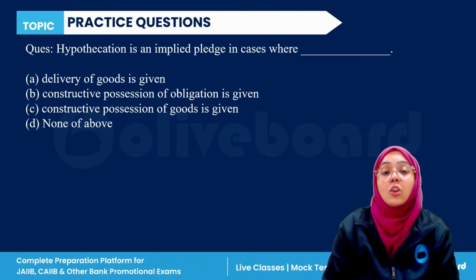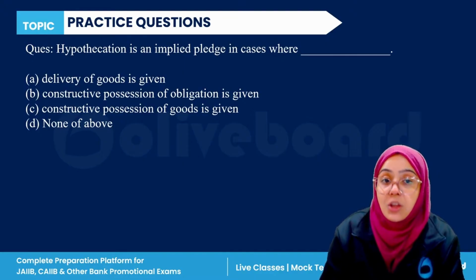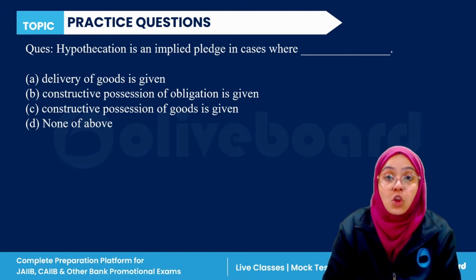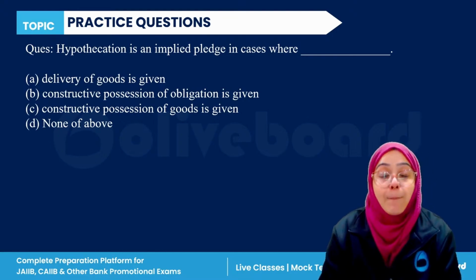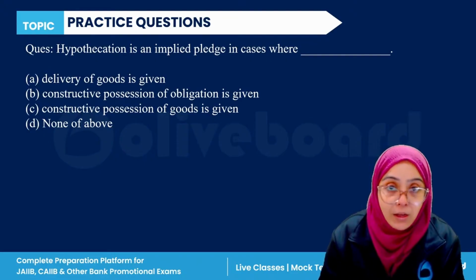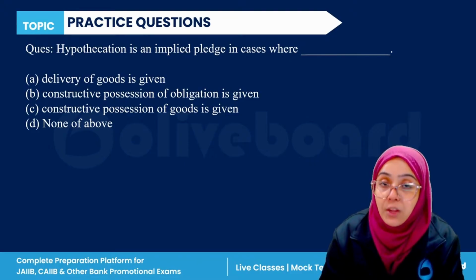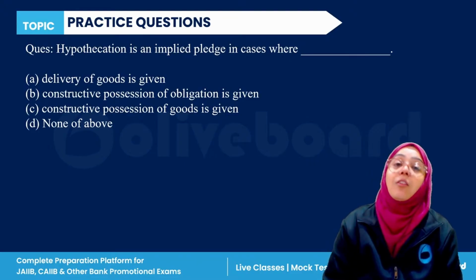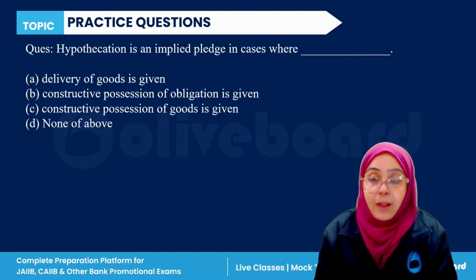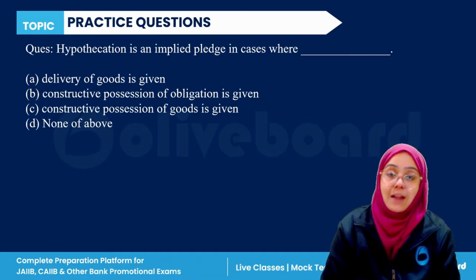Constructive possession of the good is given, or none of the above. Hypothecation is an implied pledge, so hypothecation and mortgage. Mortgage is related to immovable property, whereas hypothecation is related to movable property. In hypothecation, you don't have to transfer the possession of the good. You can give the constructive possession of the good. It means that you can just deposit your papers to the bank, okay, and then just borrow the loan. That is fine. That is the hypothecation.